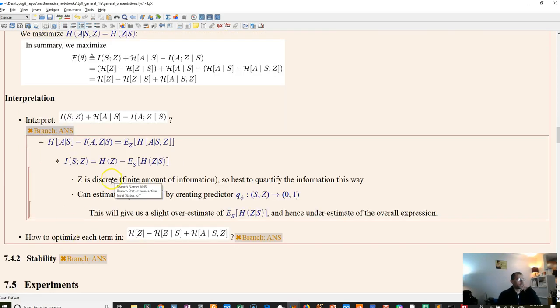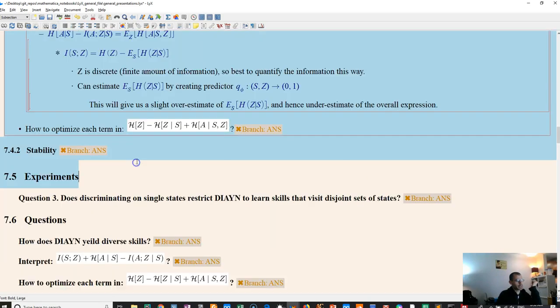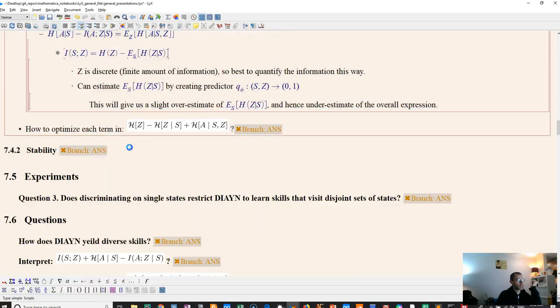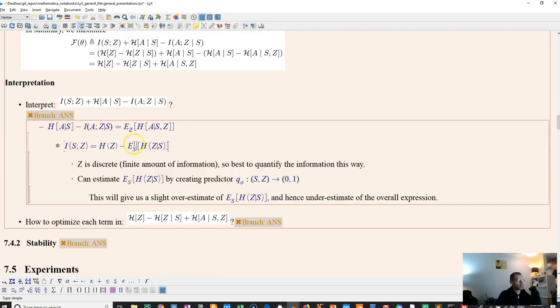All right, so I have a bit more detail here. We can break this mutual information into these two terms. And so I like to write it this way. So really we're taking the expectation over all the skills of, sorry, yeah, we're taking the expectation over all states of the entropy of the skills given that state.